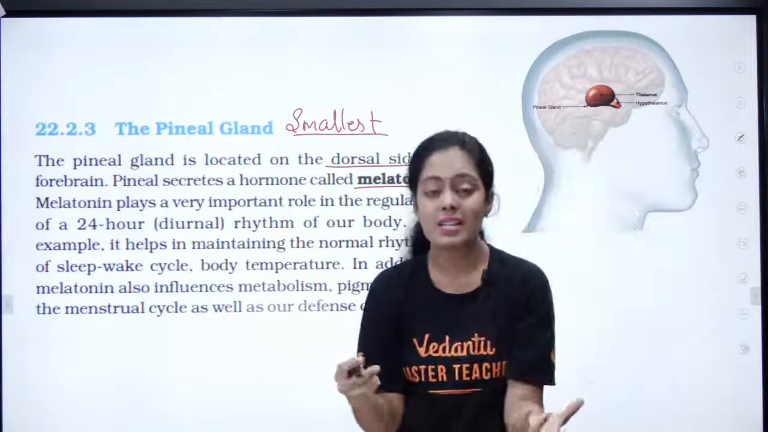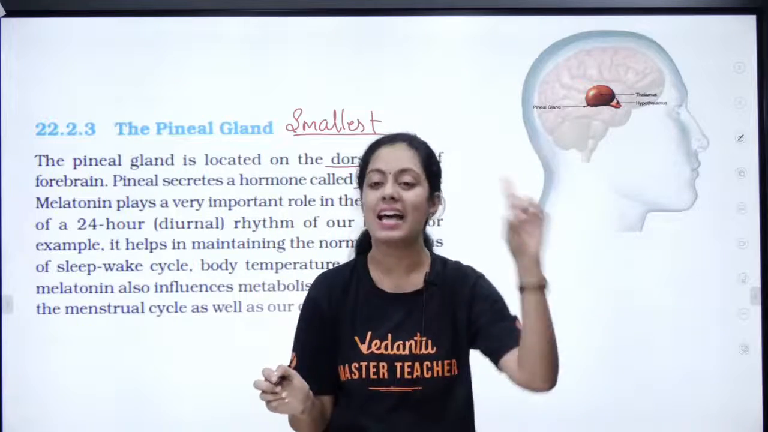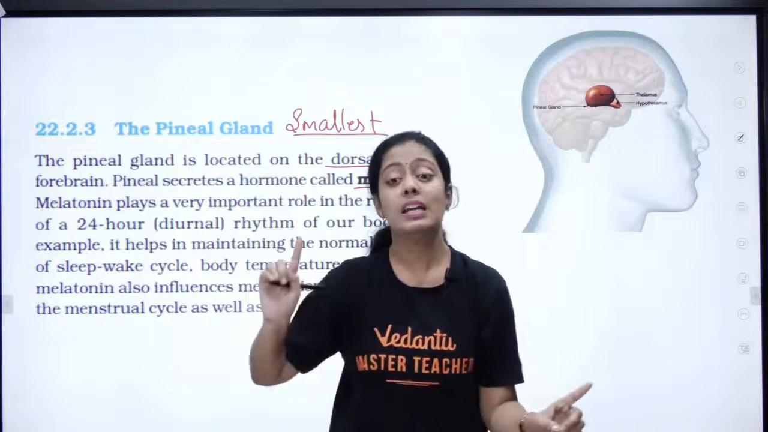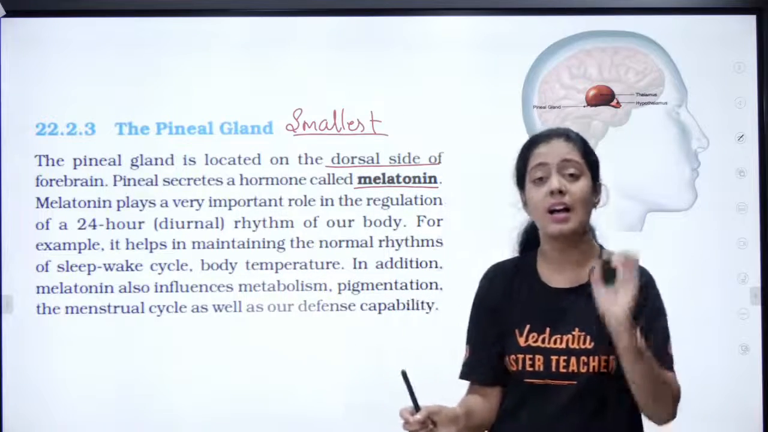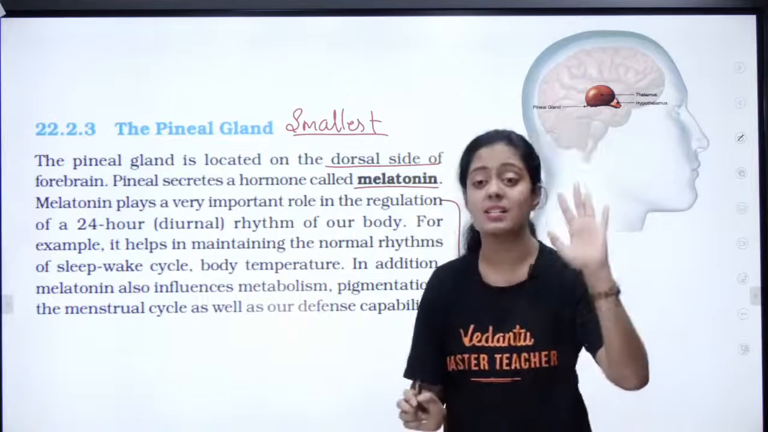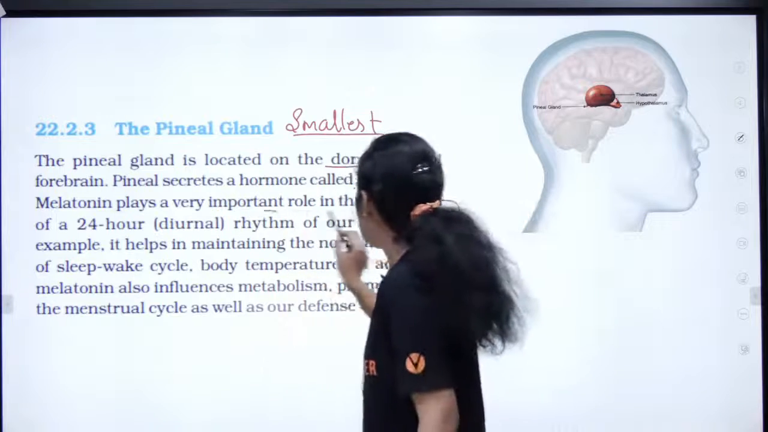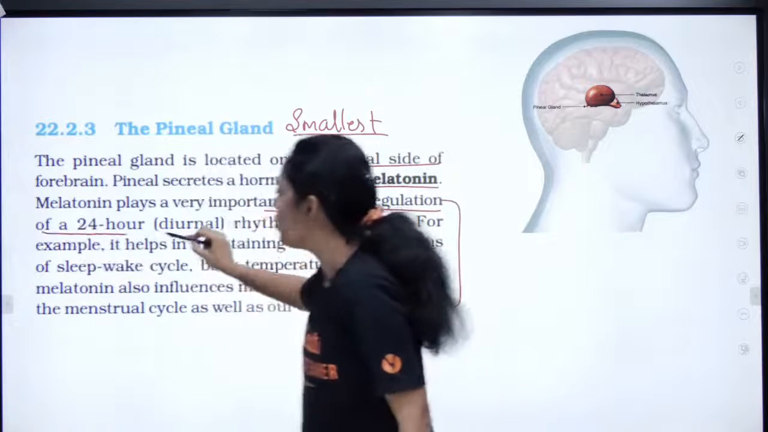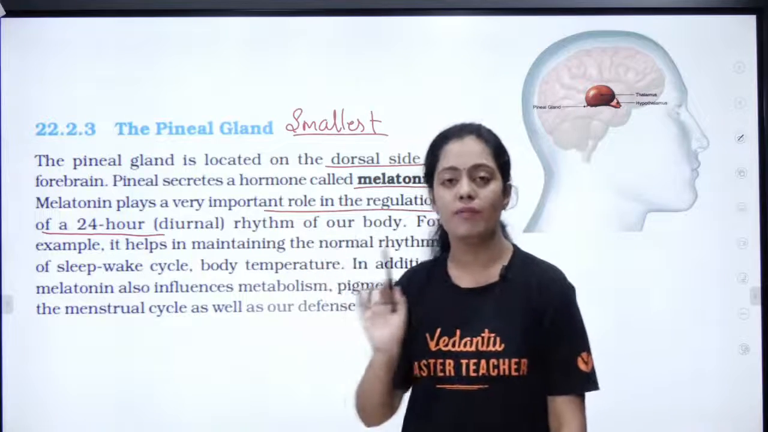Many people get confused between MSH and melatonin. That one is melanocyte stimulating hormone, and this one is melatonin. A very, very important hormone. Every word here is a potential question that has been asked in previous year questions. So what is the function? It plays a very important role in the regulation of the 24-hour diurnal rhythm of our body.